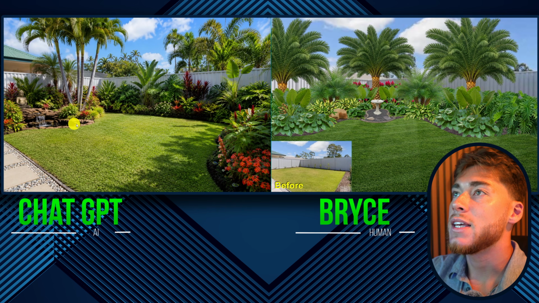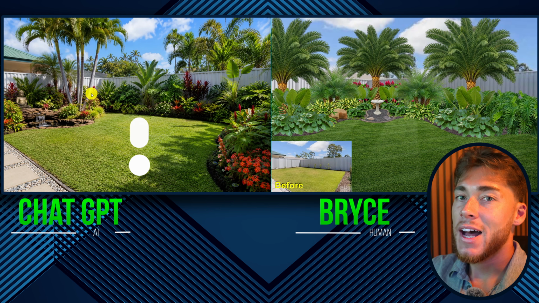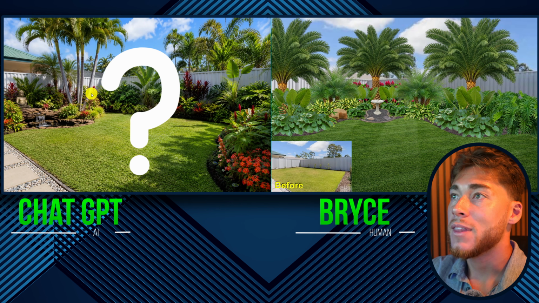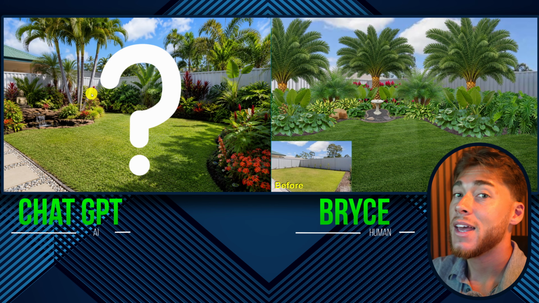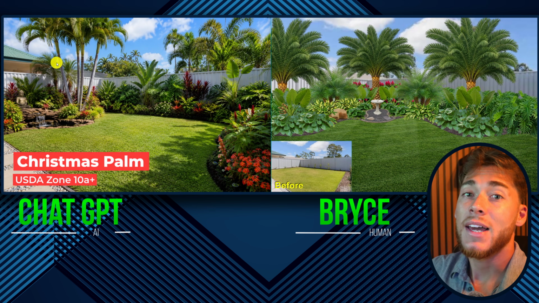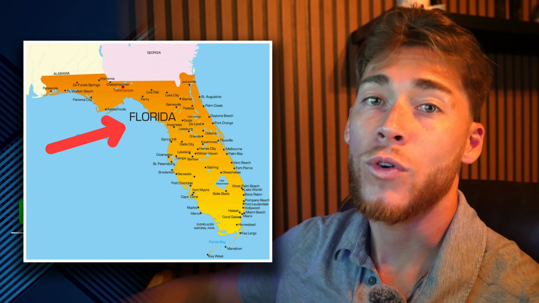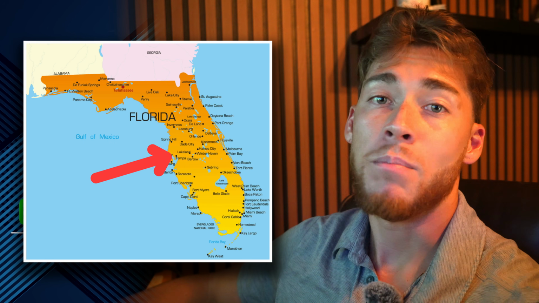Now, the first thing that I see is this quad Christmas palm right here. And is this out of the USDA zone 9B? The answer is yes. These guys right here like to be in USDA zone 10A and above. A lot of them did not make it past this last freeze, especially if you were in that Orlando area or for you guys on the West Coast, anything really above Tampa.